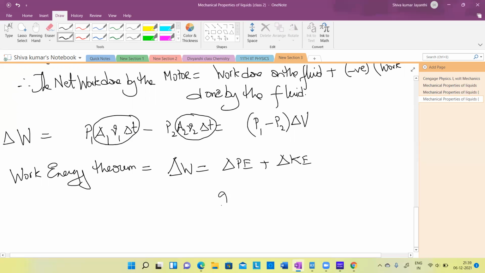Actually, this is gain in potential energy plus, can anybody tell me what that is going to be? Loss in the, because kinetic energy is reduced, no? So we should not say loss, decrease in the kinetic energy.